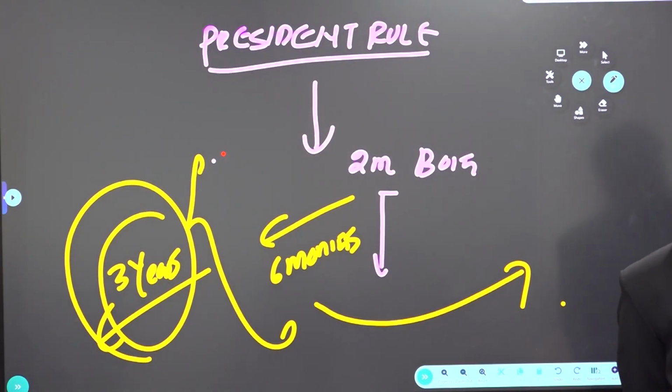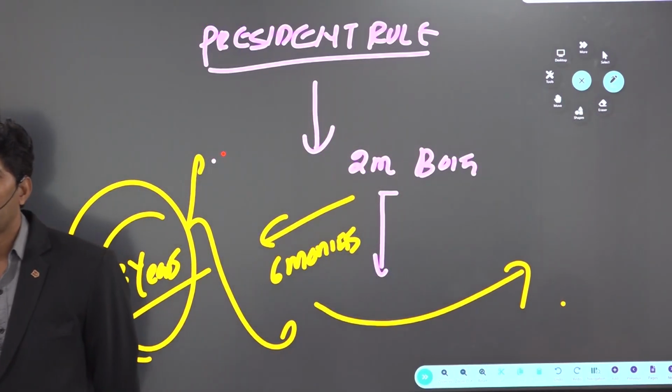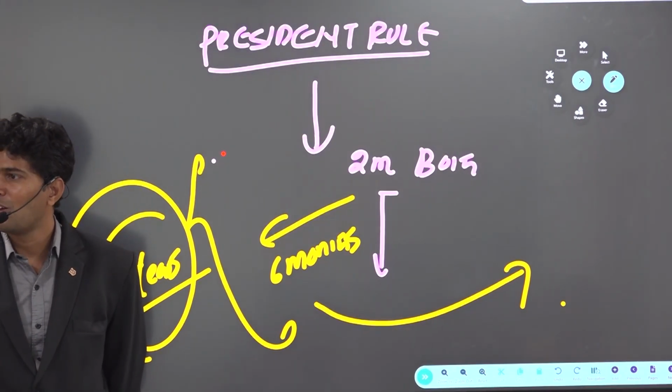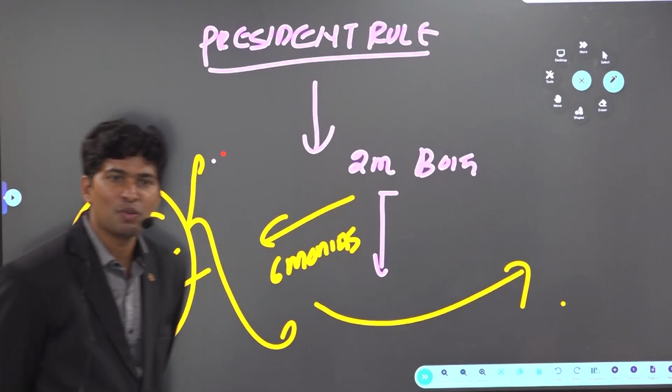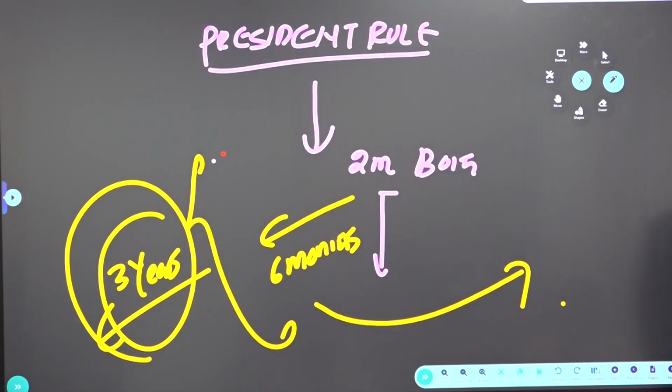Again, if you look at revocation by the President. President rule is revoked by the President only, because who is imposing President rule? So at any time, no parliamentary approval is needed for revocation. To revoke President rule, is parliament approval required? No. Why? Because the center's order is not followed and the state constitutional machinery has failed. That's the reason why it is introduced. But whenever they feel so, the President can revoke President rule at any time. Compulsorily, no parliamentary approval is needed.